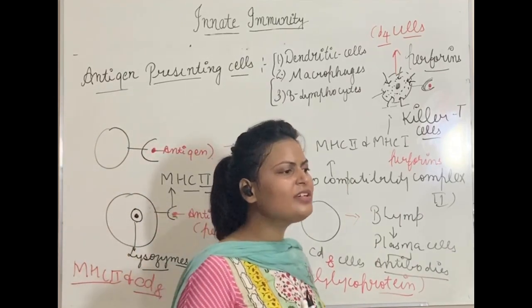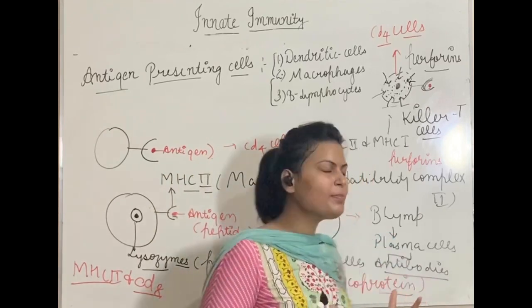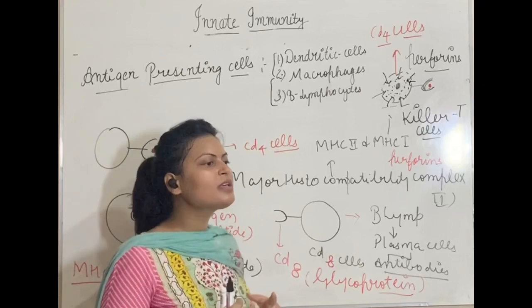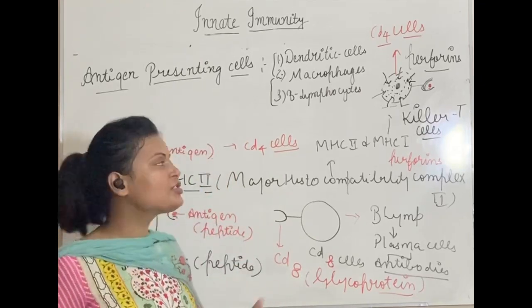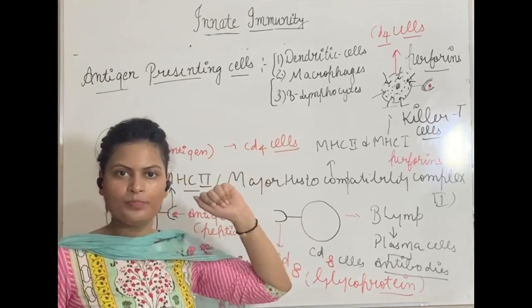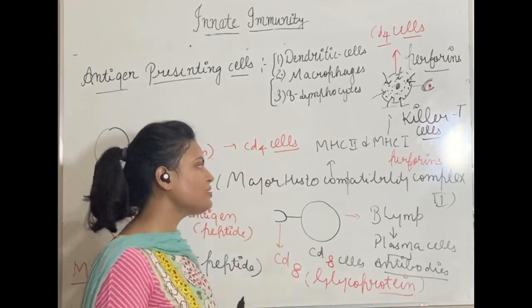And cytokines are released by different cells. For example, cytokines which are released by lymphocytes will be called lymphokines. Those released by dendritic cells will be called dendrokines. Okay. So this is how it is working.